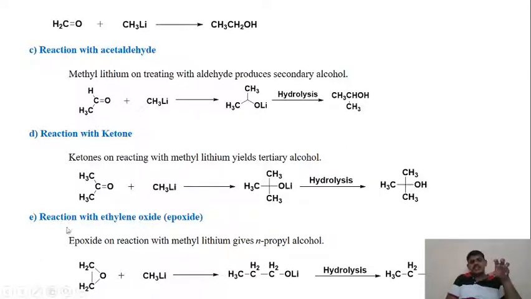Then the reaction with ethylene oxide, that is epoxide. This is also the same reaction. The ethylene oxide reacts with methyl lithium to give us this adduct, and this adduct on hydrolysis gives us propanol, n-propyl alcohol.